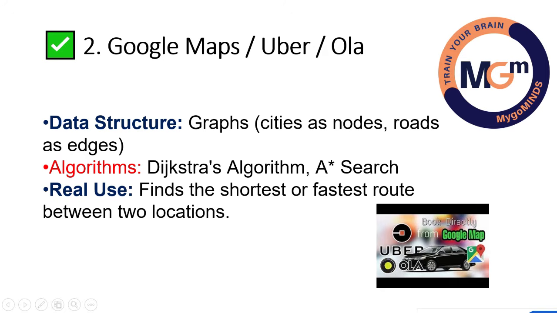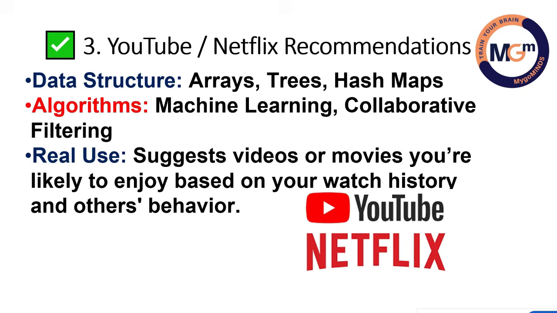If you want to access the data fast, we have to use some algorithms. And coming to Google Maps or Uber or Ola, if you book any cab in Uber or Ola, you have to reach the destination by the shortest path. In order to find the shortest path, we have one beautiful algorithm called Dijkstra's algorithm and A-star algorithm. Mostly these data structures use graphs. Cities as nodes, roads as edges. If you travel to any place, holiday spot with your friends through Google Maps or anything, you have to find the route by the shortest path. So many people don't have the knowledge on this DSA, which is dominating in the current IT trending concept.